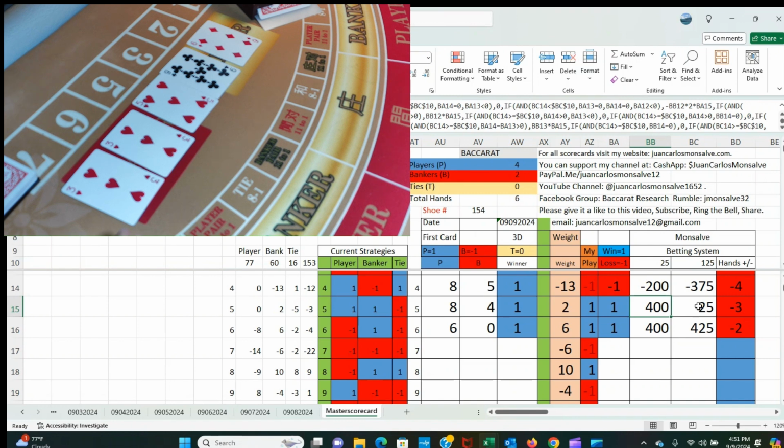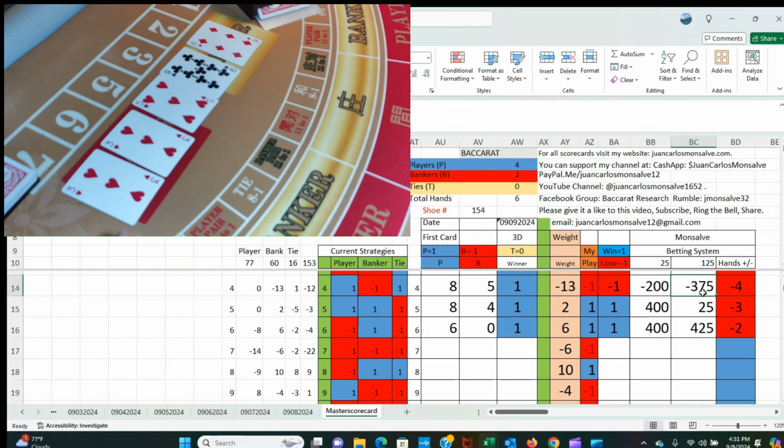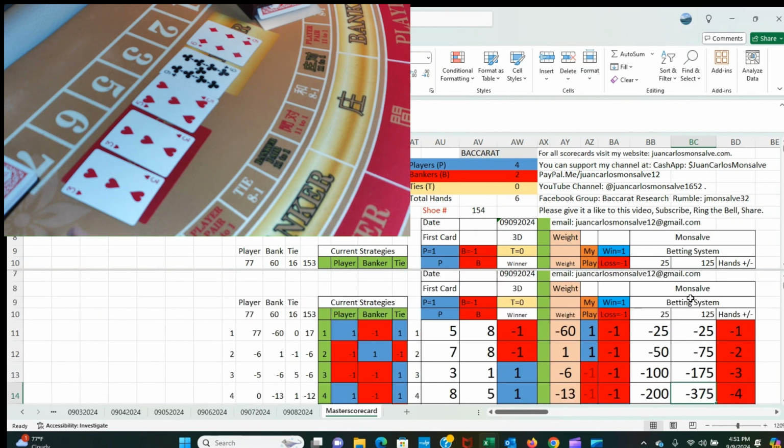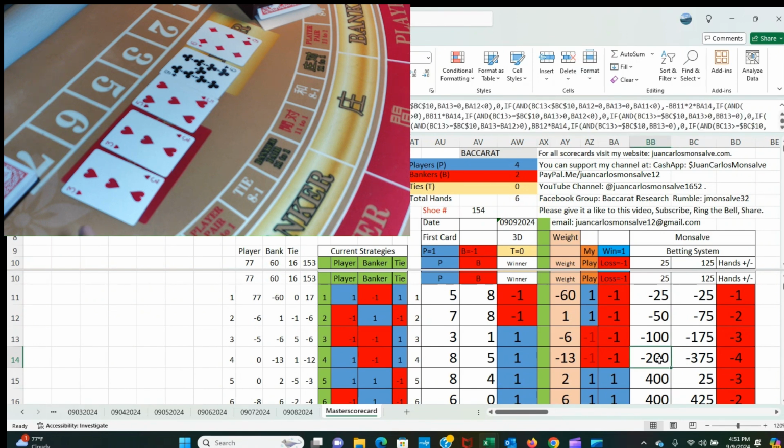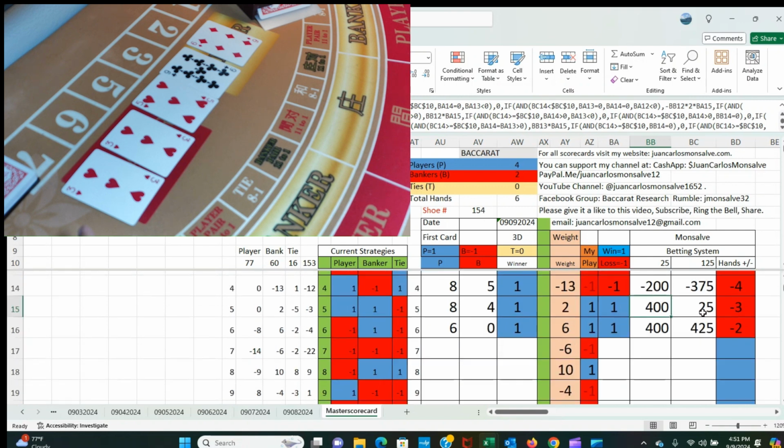When I won the first 400, I recouped the $375 that I was down since I lost four hands in a row. My previous bet when I lost was 200. I bet 400. I won. I recouped my 375 plus profit. Now that I won another 400, now I am at 425.